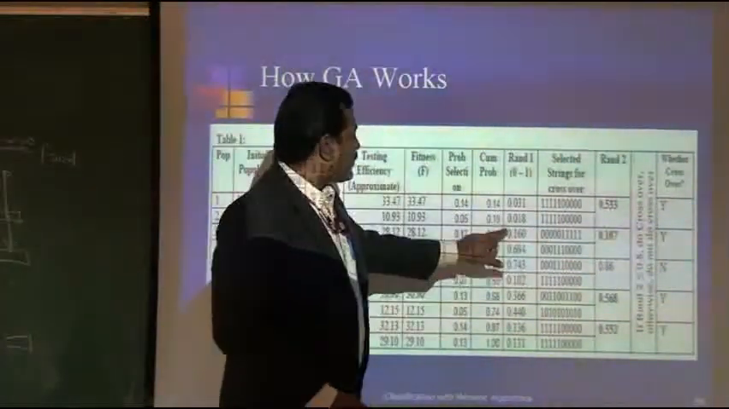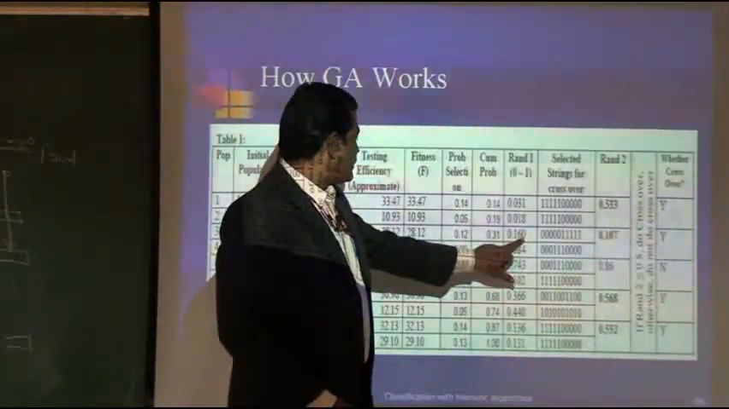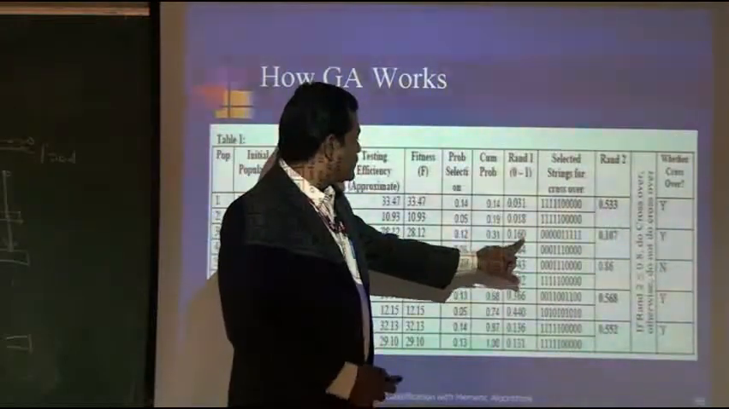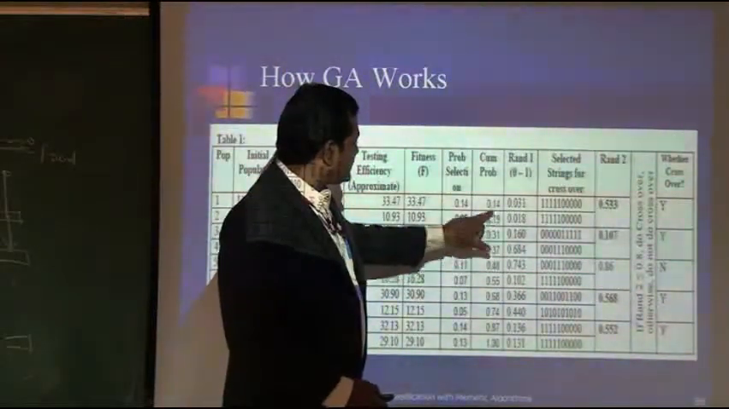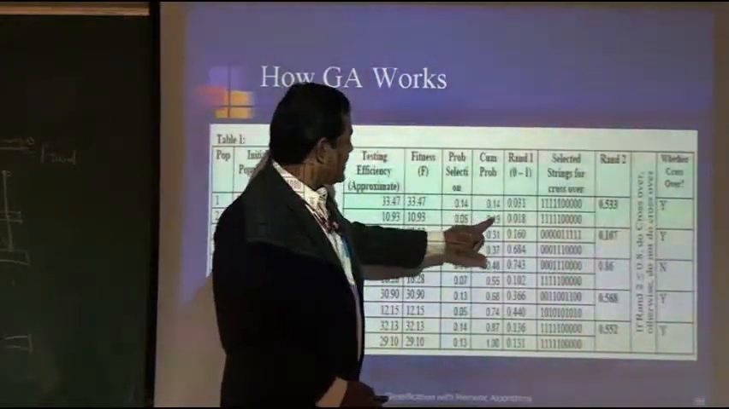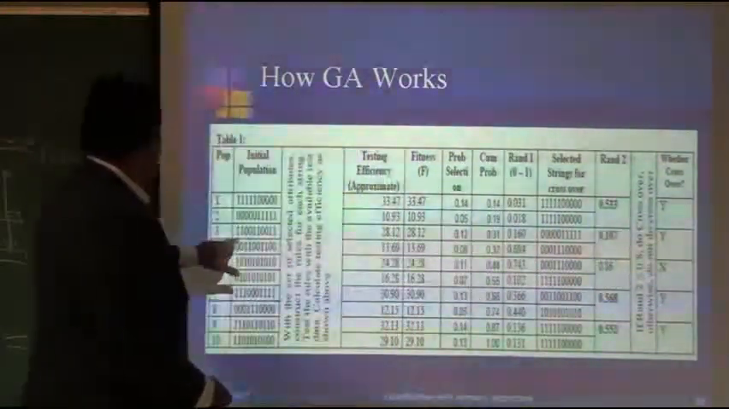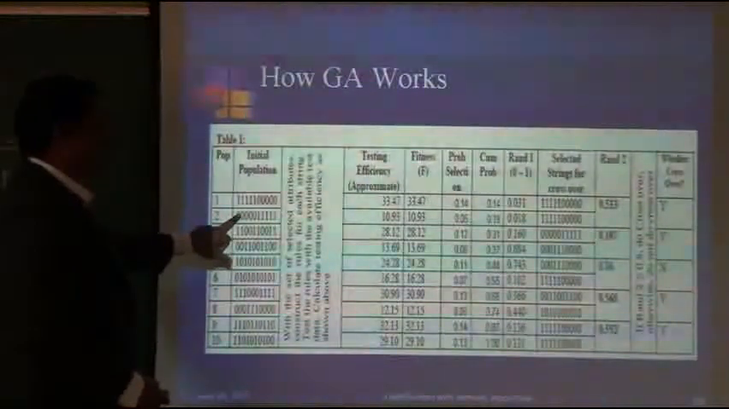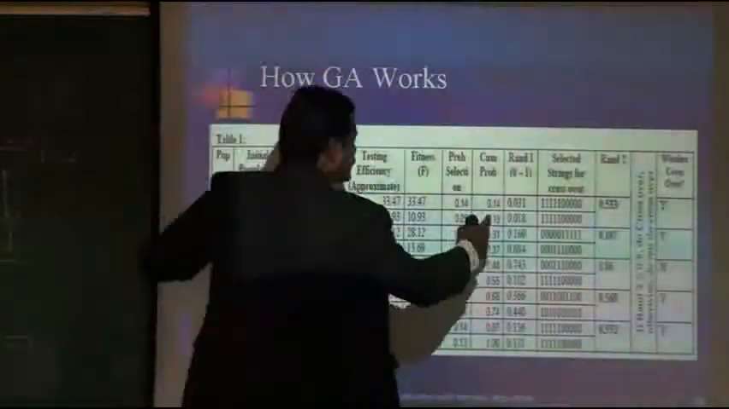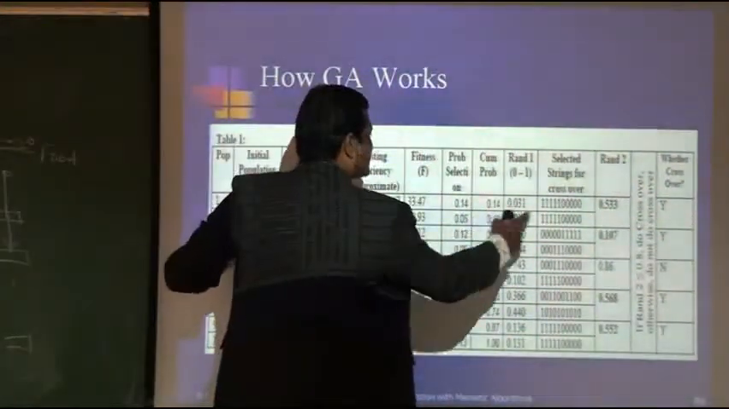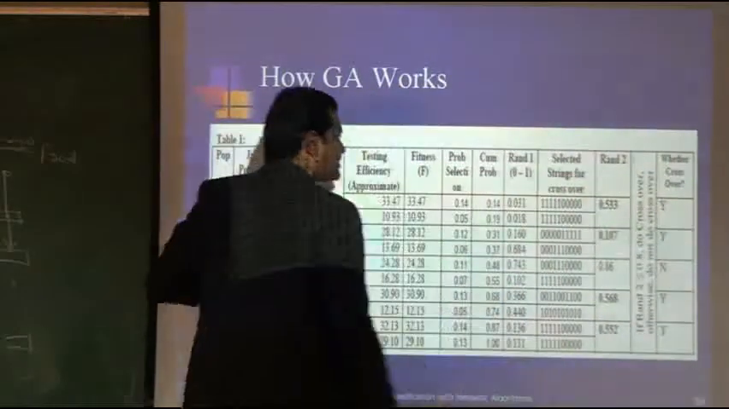This is 0.160. What does 0.160 mean? Where is it close? We will see 0.160 is between these two. So the second string will be selected, because it is close to or within this range. Like this, all the strings are calculated.